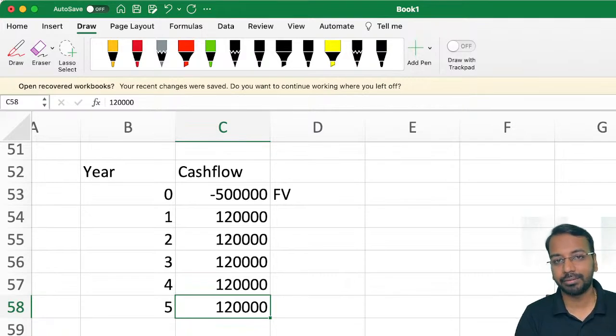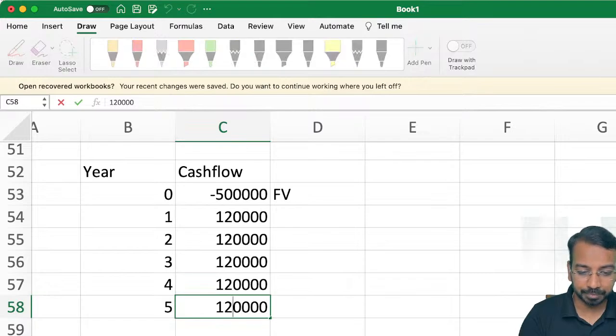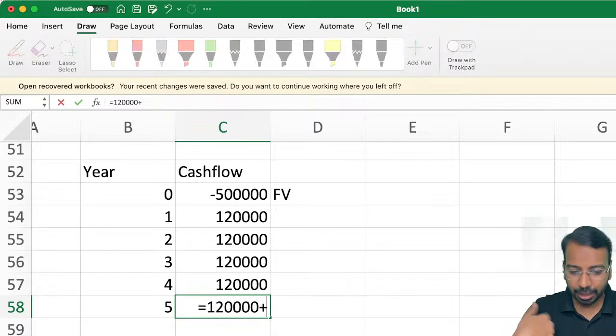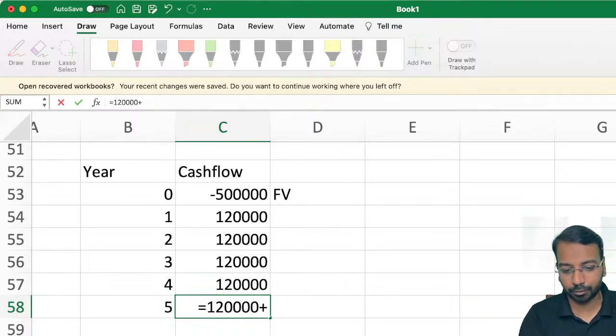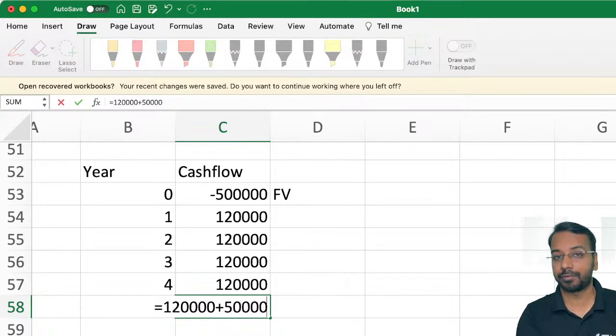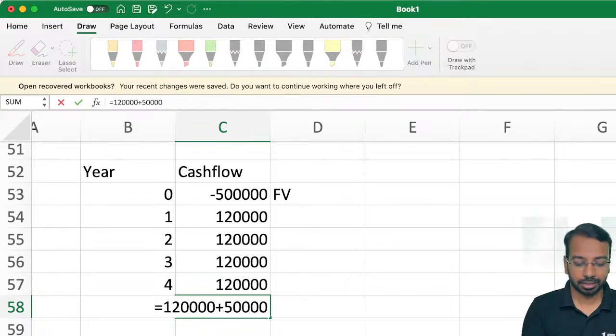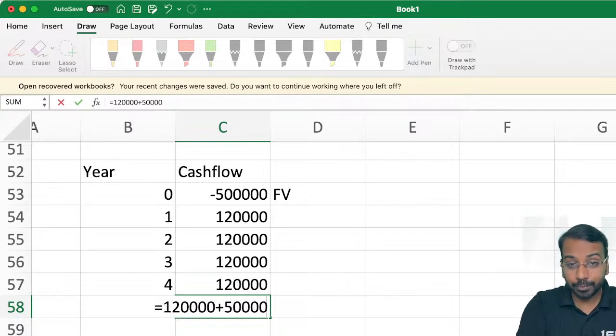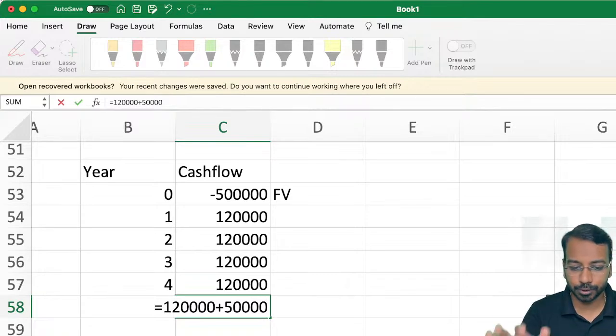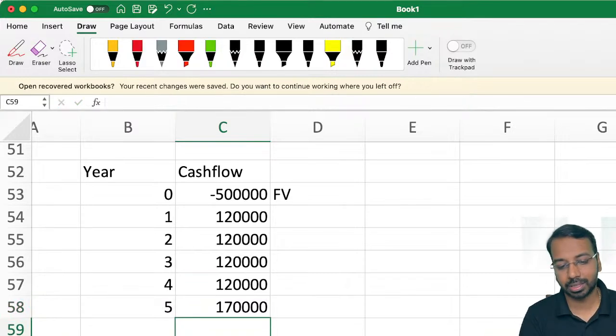120 each for a period of 5 years, and at the end of the 5th year, either I have agreed with you that you will pay me some amount, or I will sell it to a third party. My estimate of the residual value of this asset is 50,000. So when I get back the asset from you after 5 years, it will be worth 50,000. Sir, is this guaranteed or unguaranteed? We'll come to it. Just for now, think of it. I gave you an asset worth 5 lakhs. You gave me 1 lakh 20, 1 lakh 20, 1 lakh 20 for 5 years. And at the end of the lease term, you gave me 50,000. So total inflow for me is 170, right?